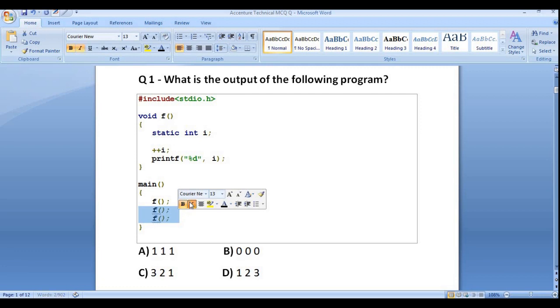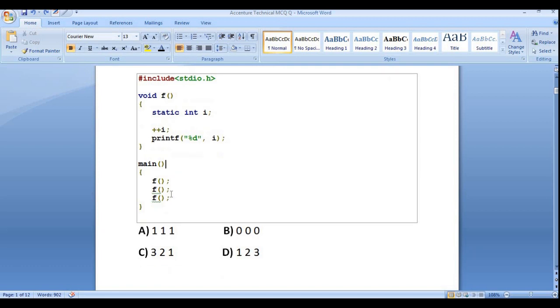Whenever we call this function, it will simply print the value of i. Here you can see it's a pre-increment operator. What does the pre-increment operator do? Firstly, it will increment the value of i, and only then will it print. Initially the value of i was 0. So when we call this function for the first time, it will increment the value of i to 1.